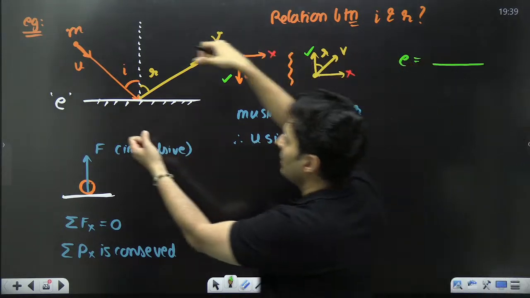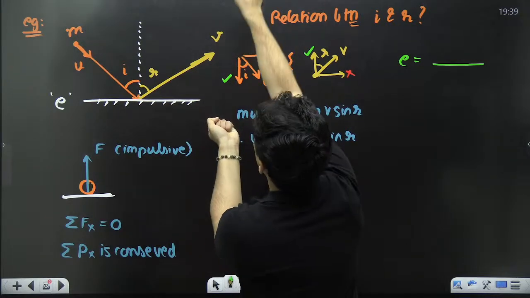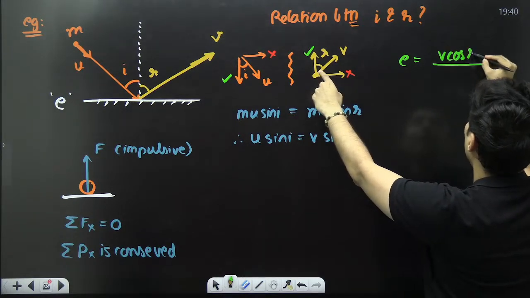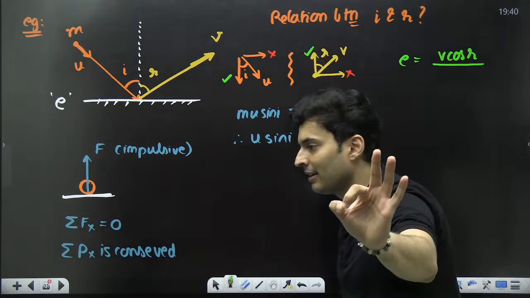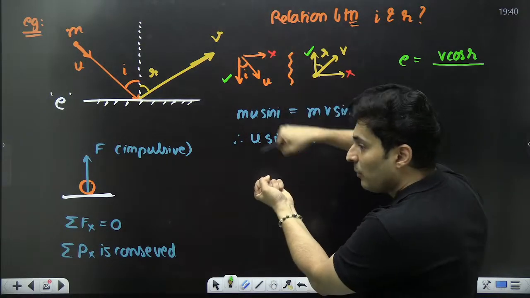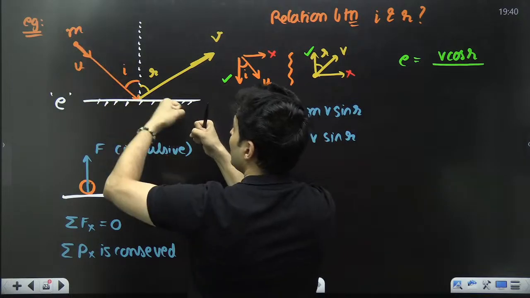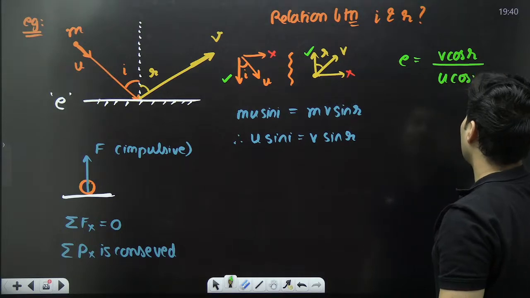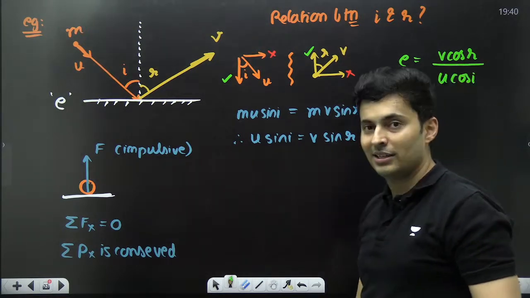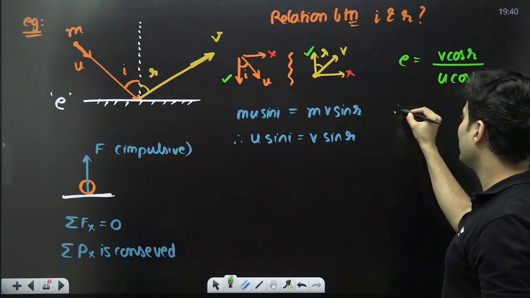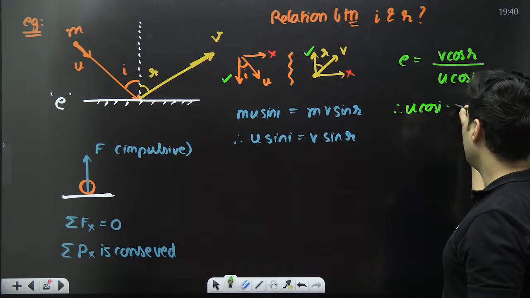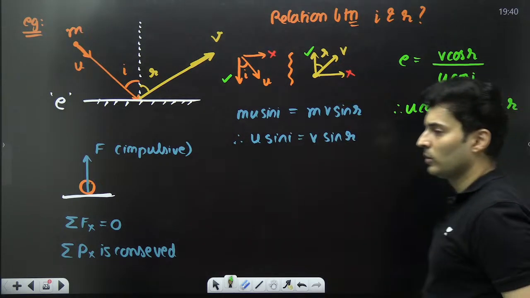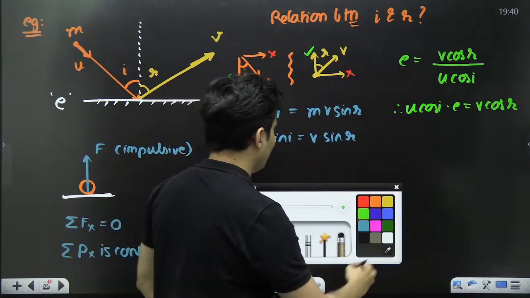So what will be e? Speed of separation. When it hits and goes like that, it is separating with some speed. It is going up. With what speed? V cos r. What is the speed with which it is approaching? Don't say u. It will be u cos i, this component, along the impulse. That is the meaning of it. Clear? Shift it over here. So you will get u cos i times e is equal to v cos r. Take this and divide both of them.